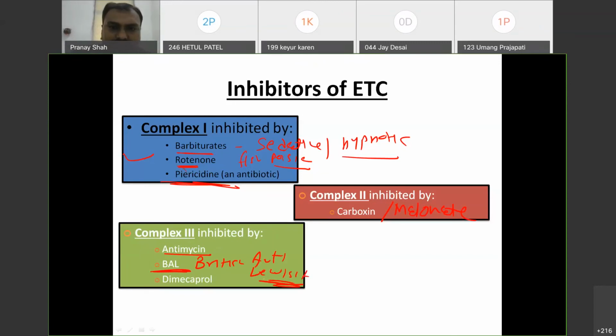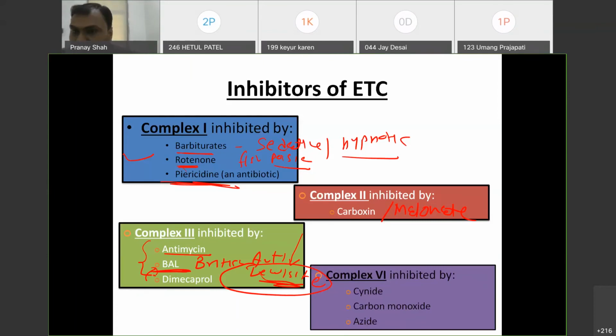What is this anti-lewisite? Lewisite was a poison that was used in the World War, and British UK scientists found a remedy against it, that is called BAL. So dimercaprol is also called BAL. Antimycin and BAL are inhibitors of complex 3.